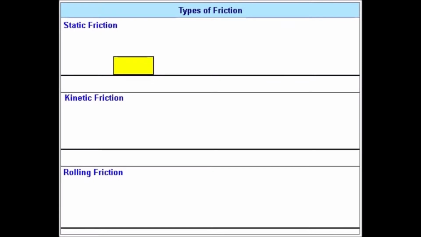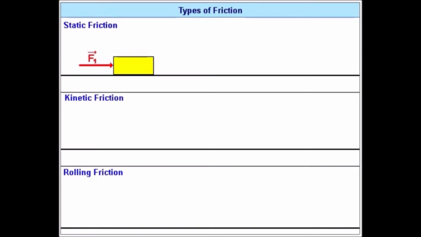Static friction. Let's consider two solid surfaces in contact and at rest relative to each other. Each surface exerts a force of friction on the other and prevents them from sliding. We have to apply an external force on the wooden block in order to make it slide on the surface of the table.